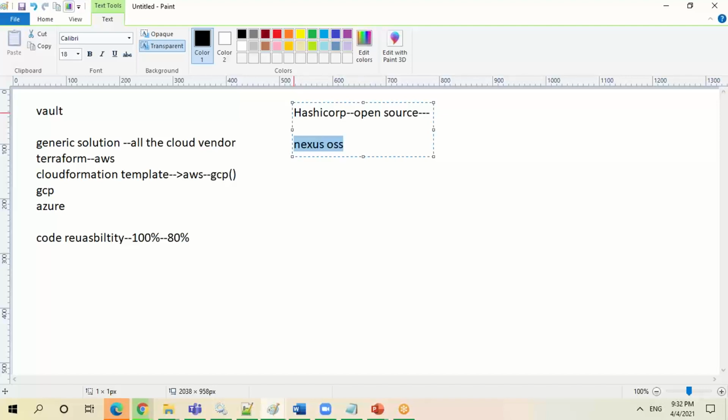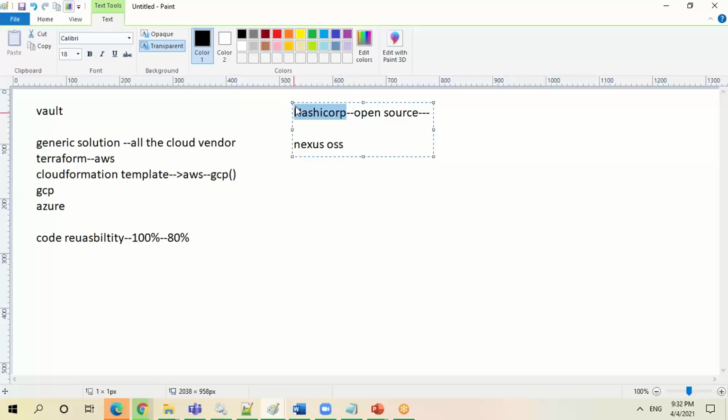But if you talk about your organization, you have to go for a professional version, and again, in professional there are also multiple things. Similarly, HashiCorp or Terraform is also like that. The basic functionalities and features are free, but if you go for professional, you'll get more features, like Vault. There are many things which will be paid. At the organization level, they'll go with the HashiCorp Enterprise version, not the free one.